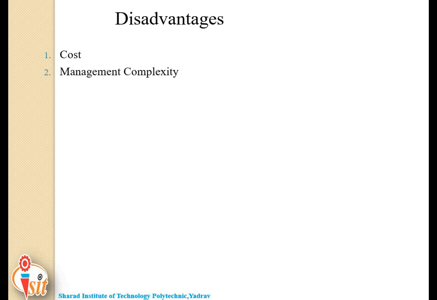The second disadvantage is management complexity. Why is it a disadvantage? Because as we all know, nowadays all companies are using the database management system, as it fulfills lots of requirements and also solves problems.